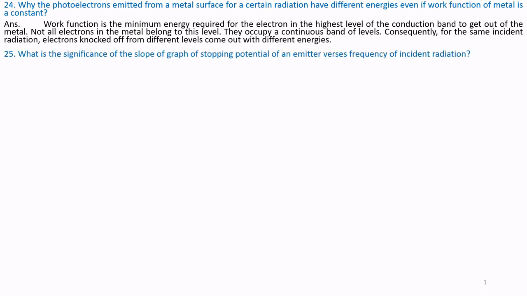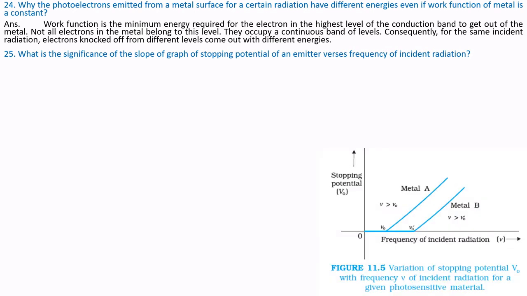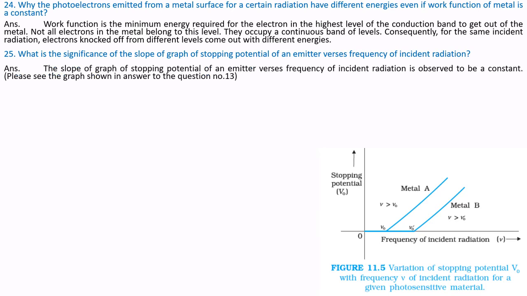Question number 25. What is the significance of the slope of the graph of stopping potential of an emitter versus frequency of incident radiation? That is, the significance of the slope of the graph of stopping potential versus frequency. The slope of the graph of stopping potential of an emitter versus frequency of incident radiation is observed to be a constant. Please see the graph shown in the answer to question number 13.